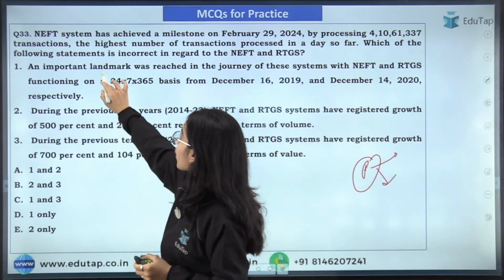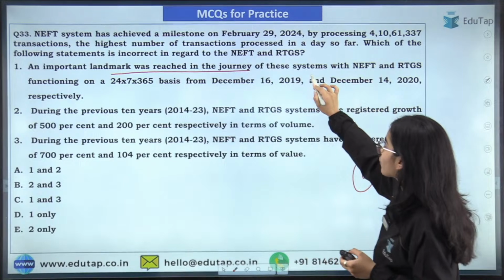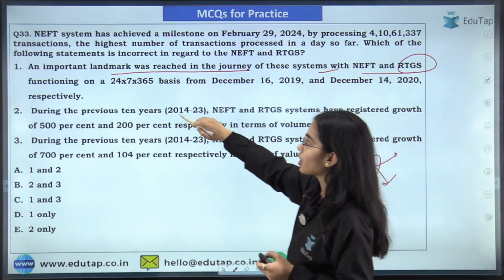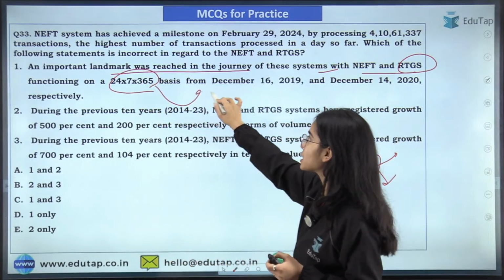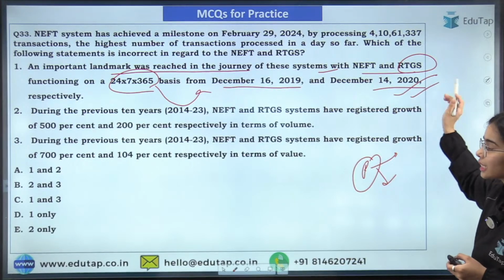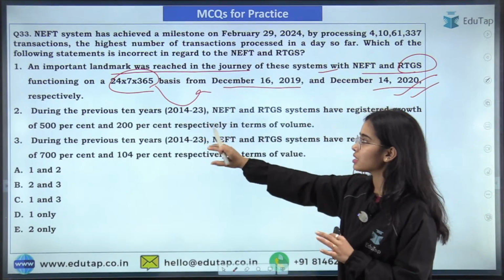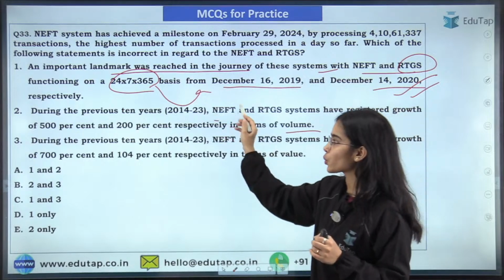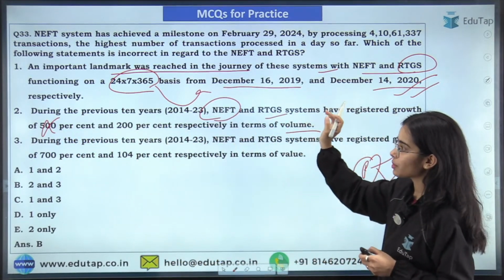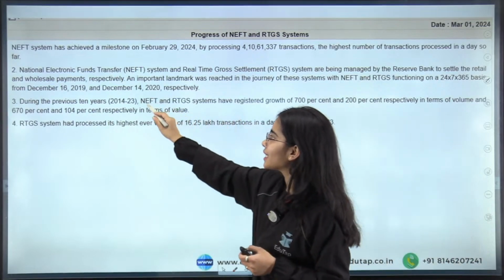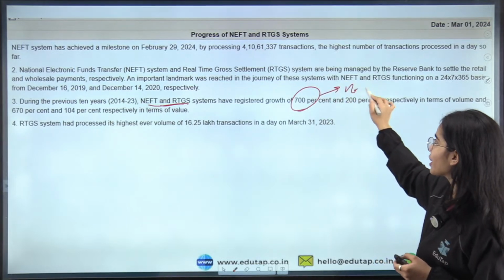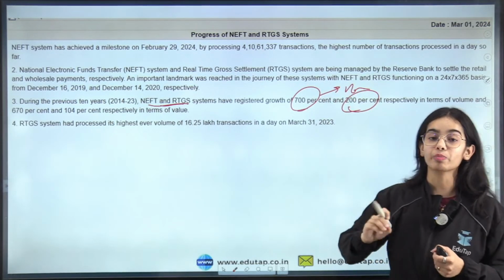Okay. So an important landmark was reached in the journey of the NEFT and RTGS systems. NEFT and RTGS function on a 24/7, 365 basis from December 2019 and December 2020 respectively. So this is correct. During the previous 10 years, in volume, NEFT has grown by 700% and RTGS has grown by 200%.